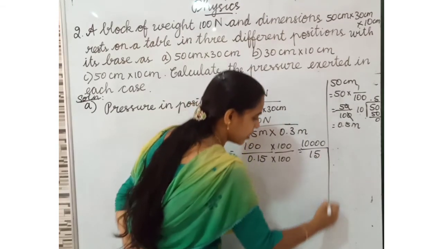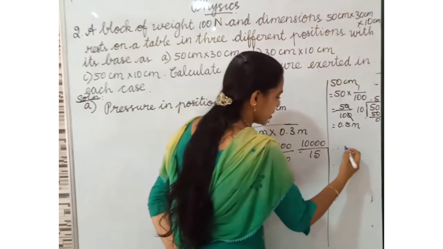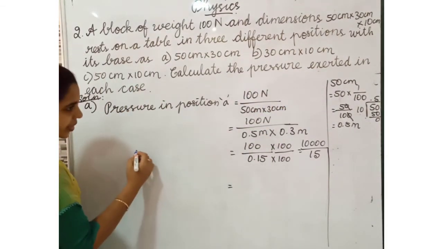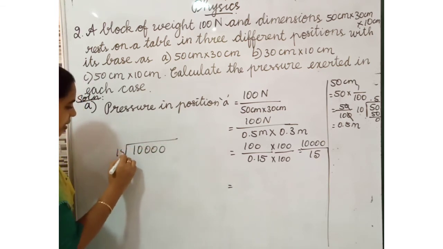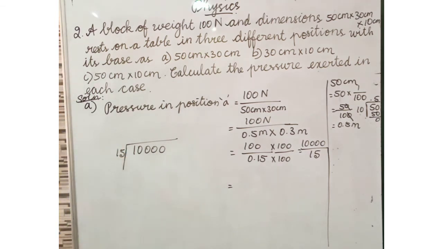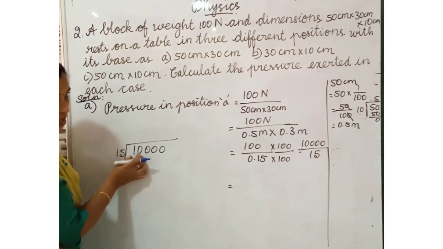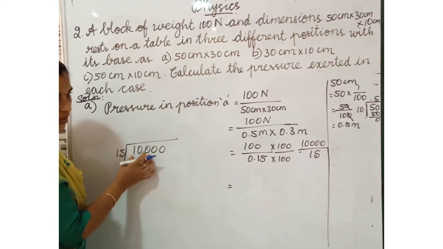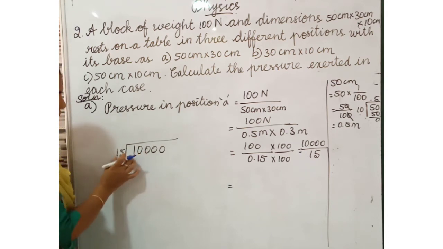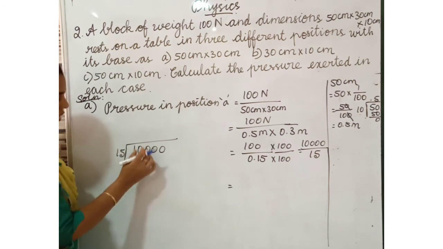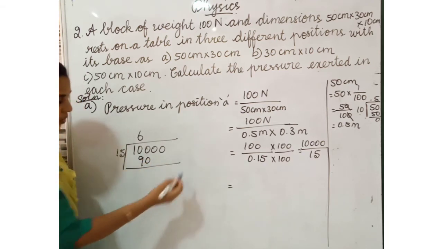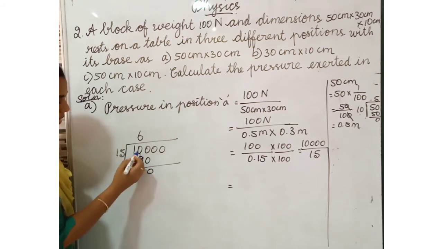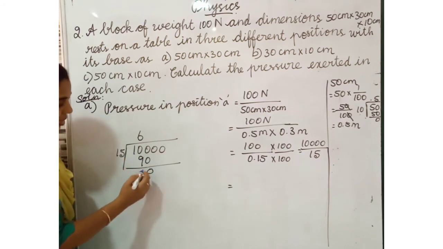When we divide these numbers, how to divide? 10,000 divided by 15. One 15 is 15, but here we cannot take two digits, since 10 is small compared to 15, so we take three digits together. Six 15s are 90. Subtract: 10 minus 9 is 1.